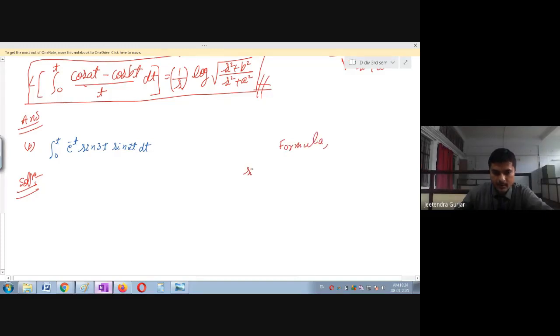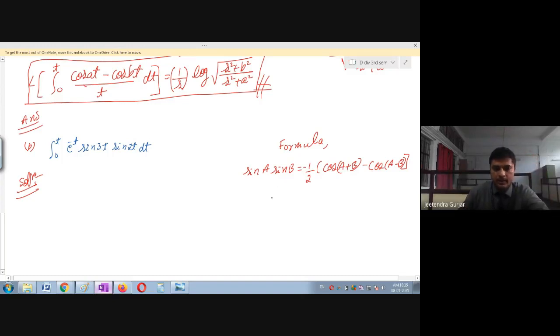This is sine A and this is sine B. Sine A into sine B will be equal to 1 upon 2, otherwise you can take minus 1 upon 2, that is the simplification we studied in PUC or diploma also: minus 1 upon 2 of cos(A plus B) minus cos(A minus B). These formulas you have to remember and practice, because such examples will definitely come.